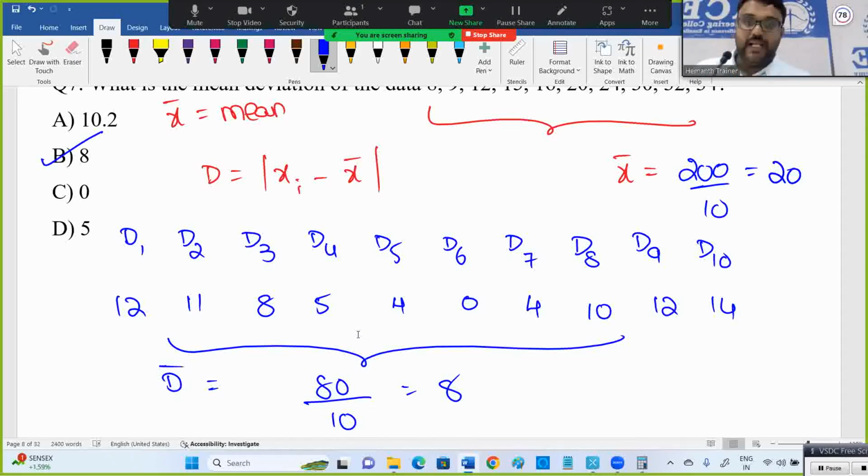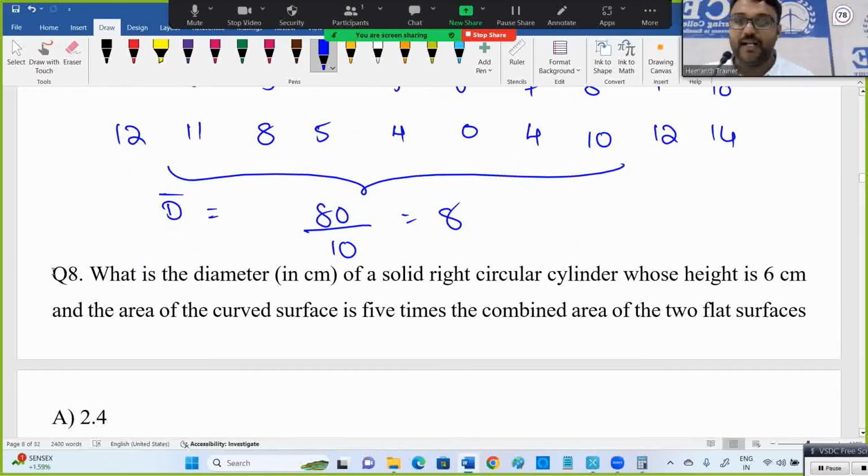Yes, 20, 25, 36, 40, then 26 and 14, so 40 and 40 makes 80. But see, if you put negatives, the first five values give minus 40 and the last five give plus 40, and it will become 0. That's why people make this mistake. In any question on mean deviation, they'll give 0 as one of the options, because positive and negative terms cancel. So take all modulus.